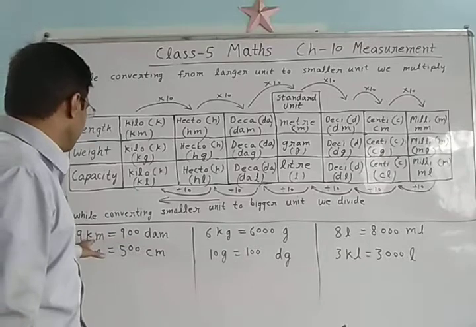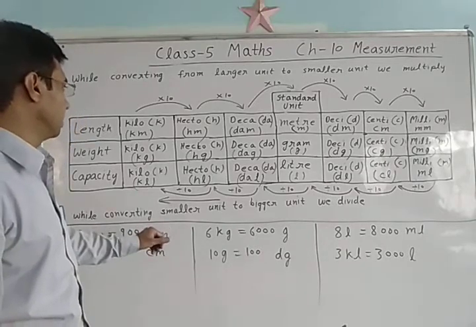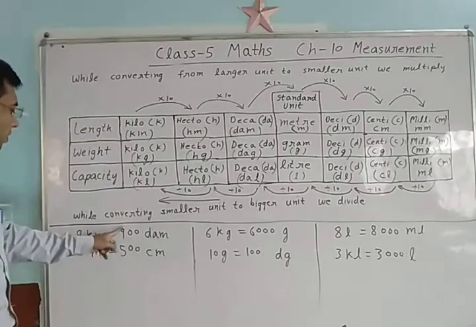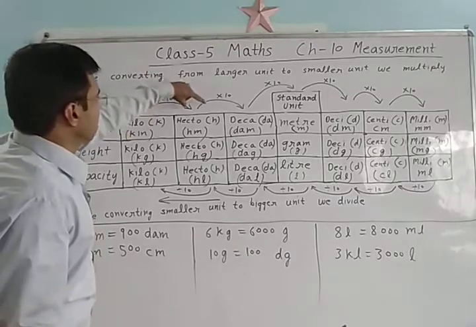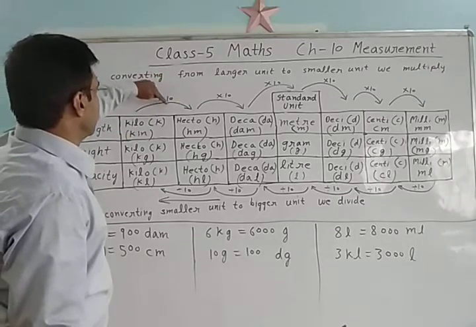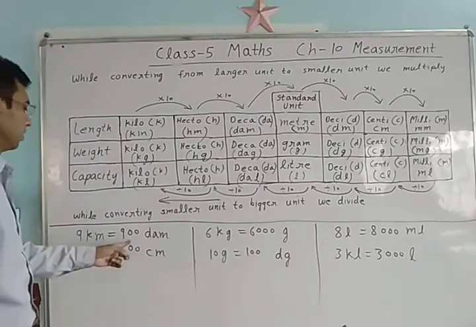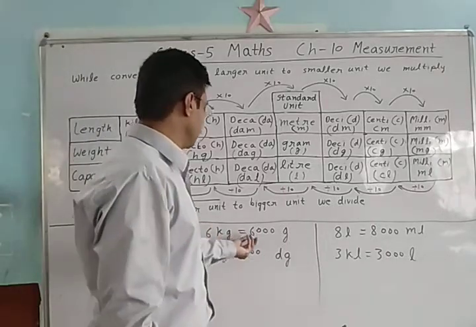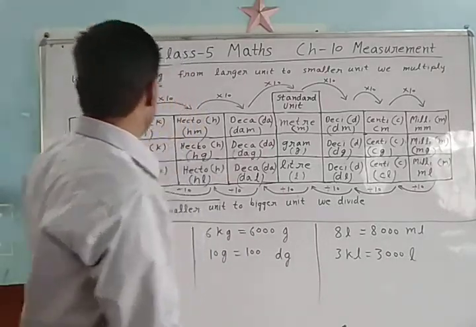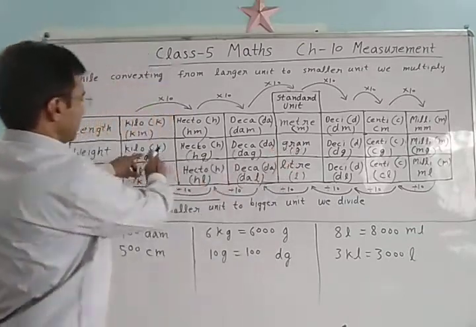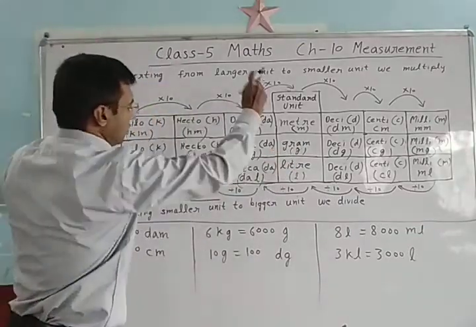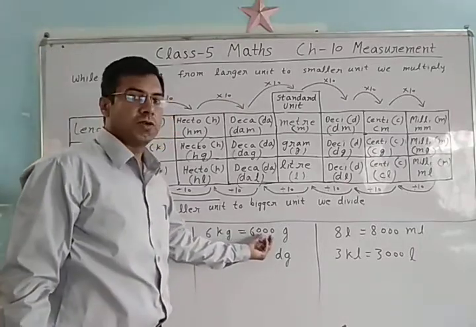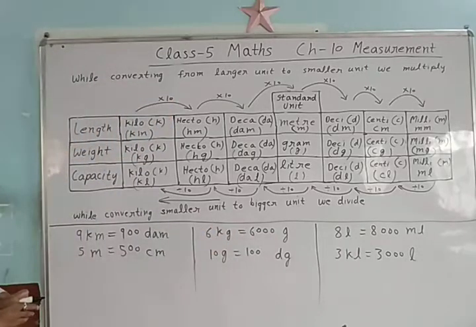So 9 kilometer is equal to 900 decameter. Here is kilometer, here is decameter, so we write 9 here and multiply by 10 into 10, so 100, so we add 2 zeros, 900 decameter. 6 kilogram is equal to, see here, kilogram, how much gram? 10 into 10 into 10, so we add 3 zeros. 6 kilogram is equal to 6000 gram.